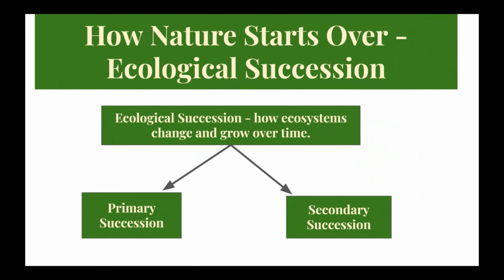Today we're going to be talking about something really cool in nature called ecological succession. That's just a fancy way of saying how ecosystems change and grow over time. Sometimes that change happens slowly and naturally, and sometimes it's because of a big event like a fire or a flood. Now, there are two main types of succession: primary succession and secondary succession.